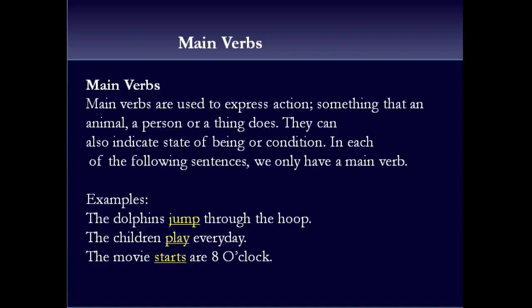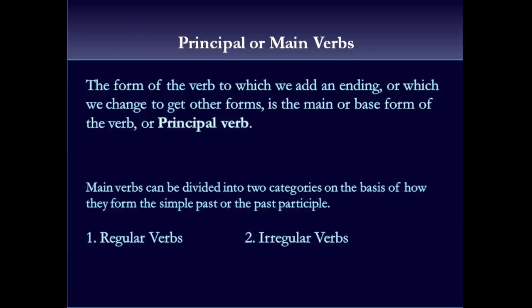Okay, let's move further. Studying about main verbs, we see that main verbs also do something more than just telling about action. What is that? That work is that main verbs help us to form other forms of verb by adding an ending or changing it a little bit. The form of verb to which we add an ending or which we change to get other forms is the main or base form of the verb or principal verb.